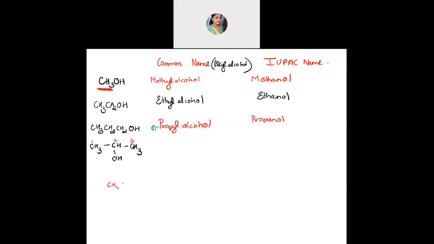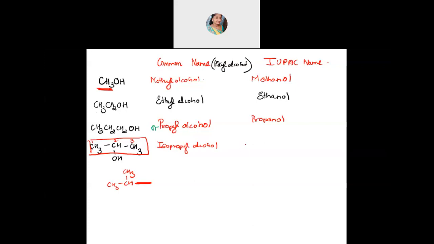If you have CH3, CH and CH3 next to one another in this fashion, that's isopropyl. It can be attached to anything, either a carbon, or OH or anything. Here CH3, CH and CH3 is there, and then the OH group is attached at the second position. So this is isopropyl alcohol.